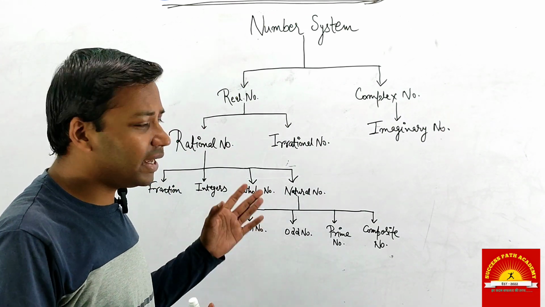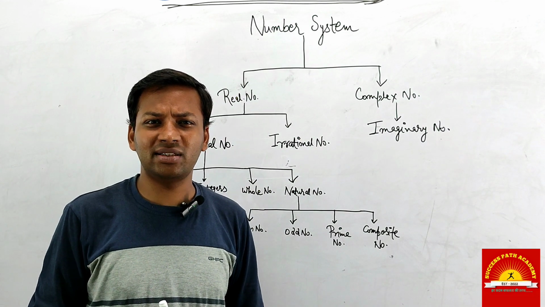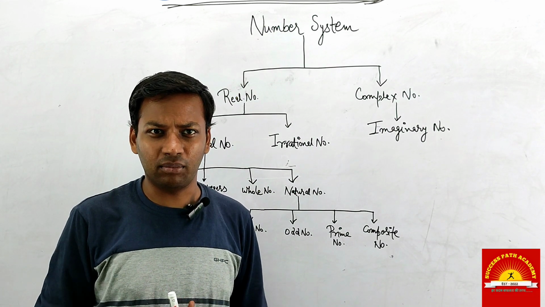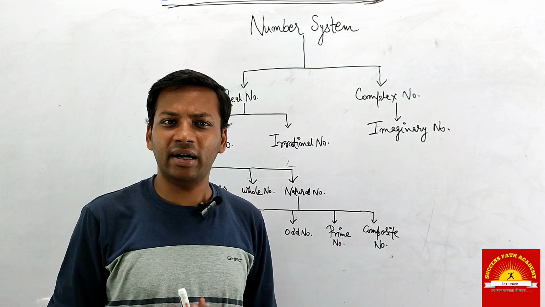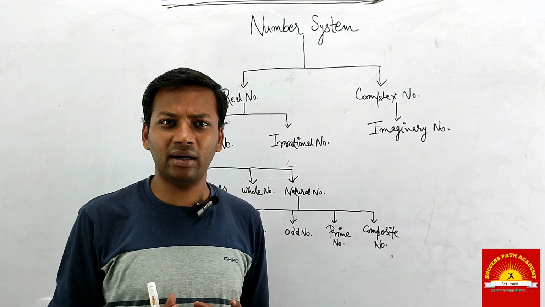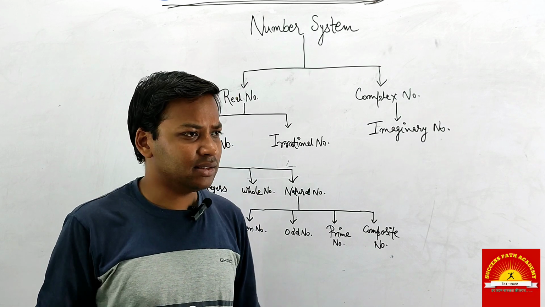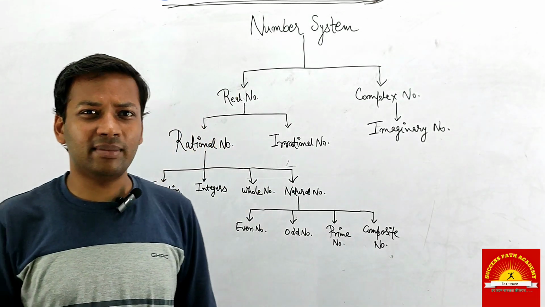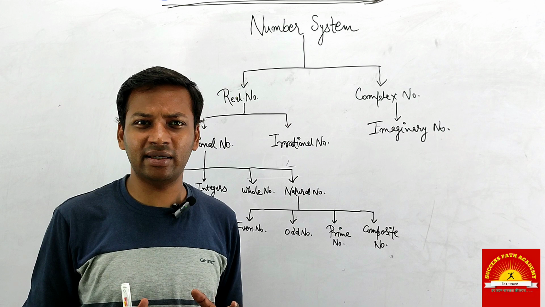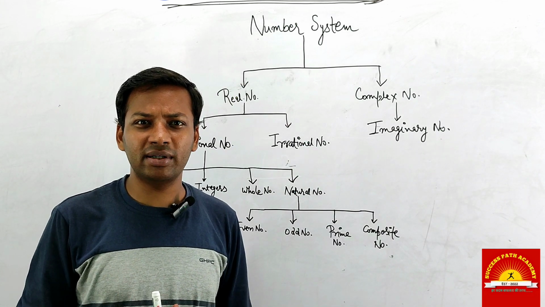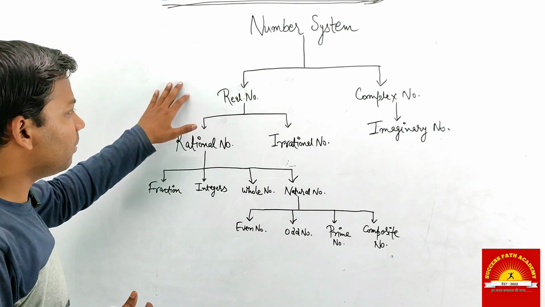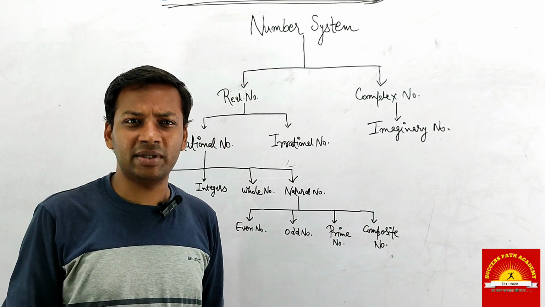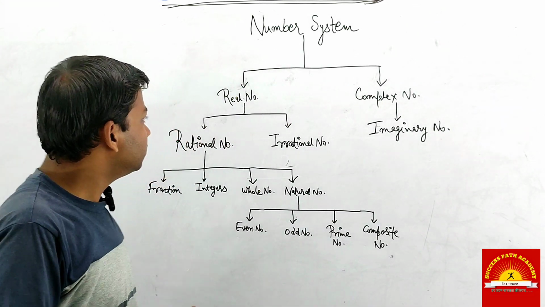And now what is a complex number? A complex number is a combination of real and imaginary numbers. If you don't know about complex and imaginary numbers, you will learn them later in higher classes. The main focus of this number system basic is to know about the real numbers and their definition with examples. A real number is a continuous quantity which we can represent along a number line.